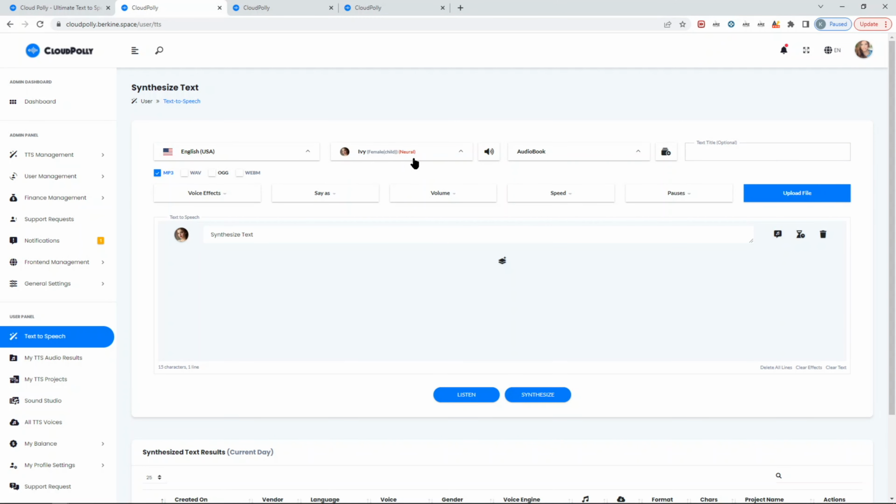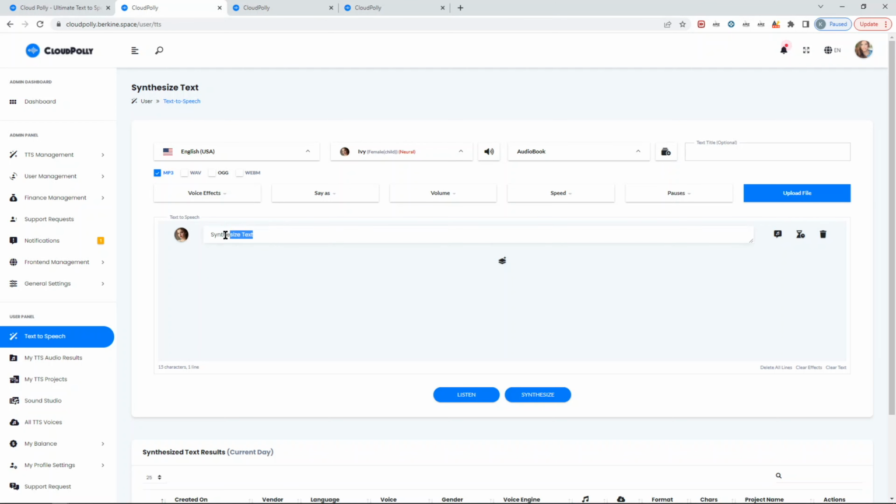For example, if I select Ivy, as you see, some of the SSML tags disappeared. Now the reason, again, comes down to the cloud vendors. Each cloud vendor supports different SSML tags. Now there are some common points between them. So the common ones will always remain, but the ones which are unique only to that particular voice will be shown here, and the ones which don't apply to that particular voice will be removed.